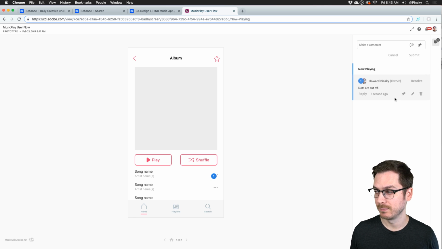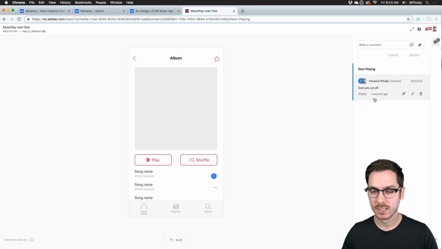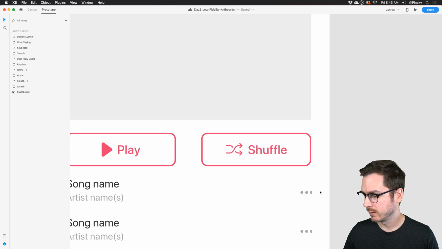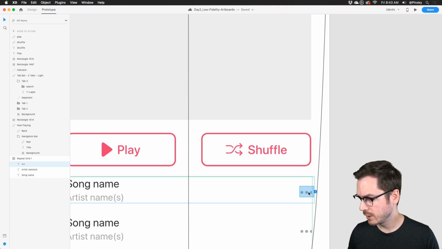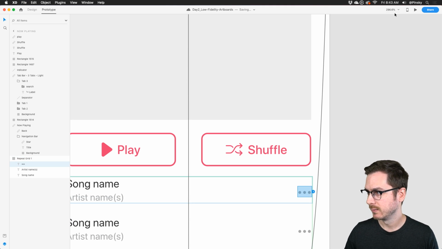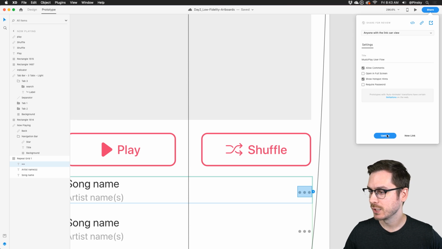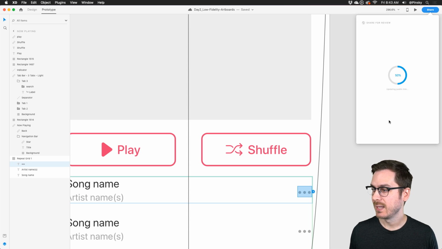And then assuming that I did not make this comment, I'm going to get a notification on my Creative Cloud app letting me know that a comment has been made. I can jump into XD and make those changes. So let me do that right now. I'm going to jump into XD, find those little dots that were cut off. There they are, and just move them over. Perfect. And once that's done, assuming I make a lot more changes, I'm probably not going to push a change just for 3 little dots, but I can just update the link, and then that's going to update it on the Creative Cloud.